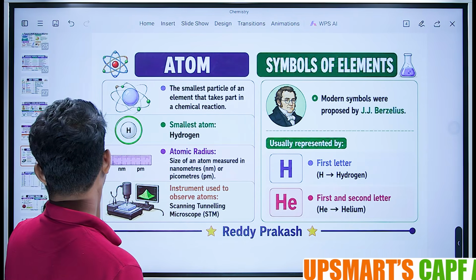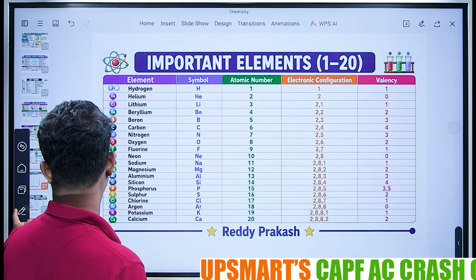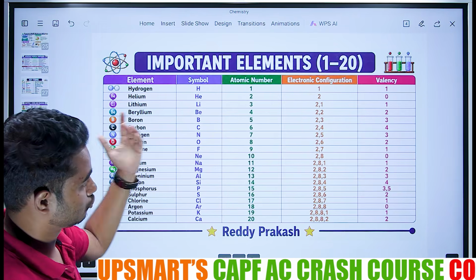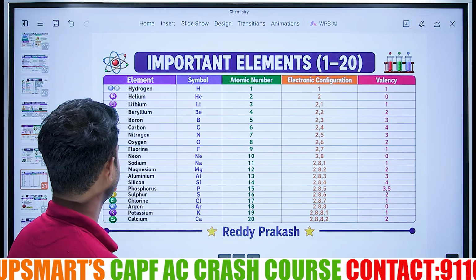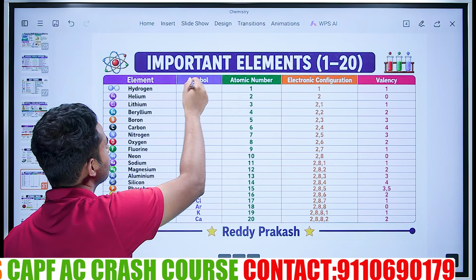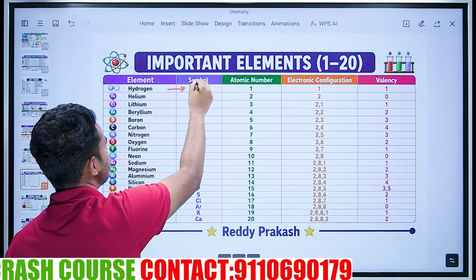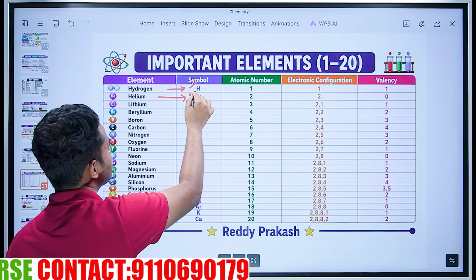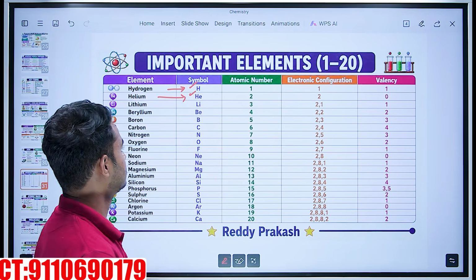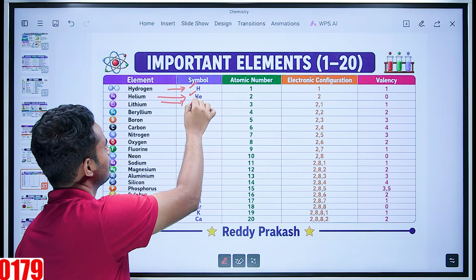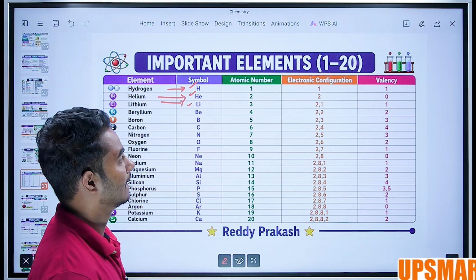Next is, now this is important. This is something conceptual also. Okay. See, hydrogen, symbol of hydrogen is H. Symbol of helium is He. Everyone knows this. Symbol of lithium is Li.